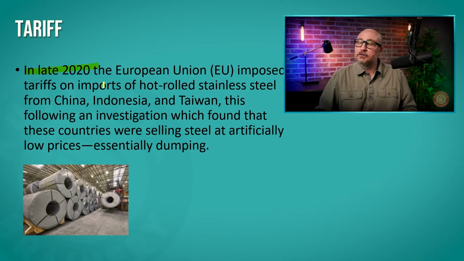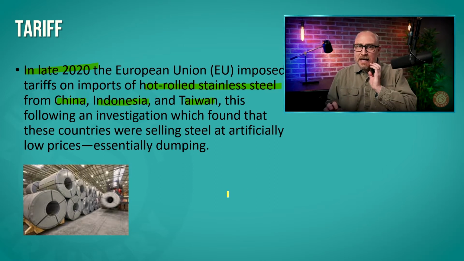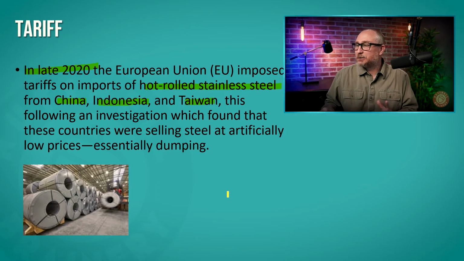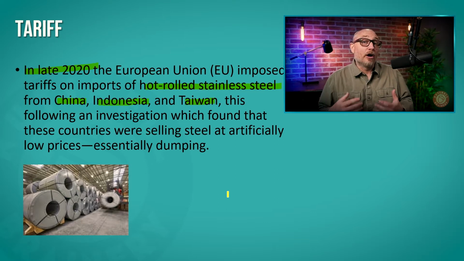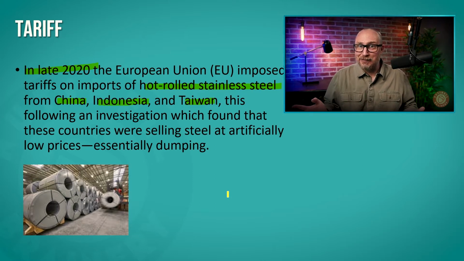In late 2020, just a few months ago at the recording of this video, the European Union, the EU, placed a tariff upon imports of hot-rolled stainless steel from China, Indonesia, and Taiwan. Now, the reason they did this is because an investigation showed that these countries were artificially lowering the prices of their steel when selling abroad, right?